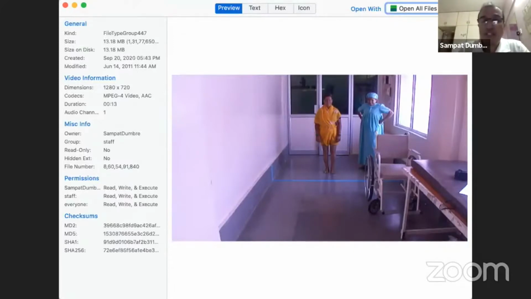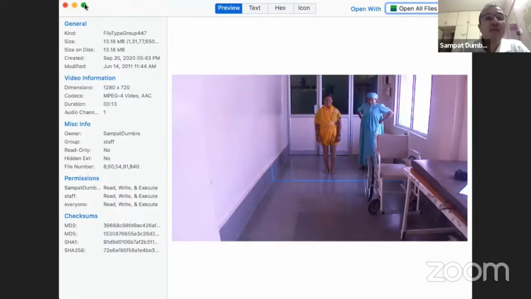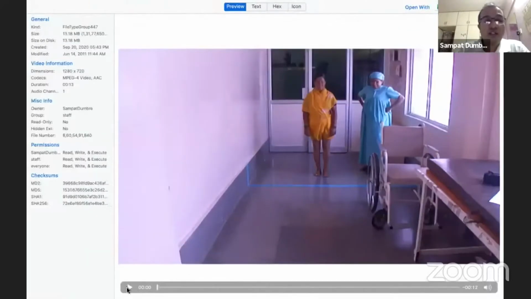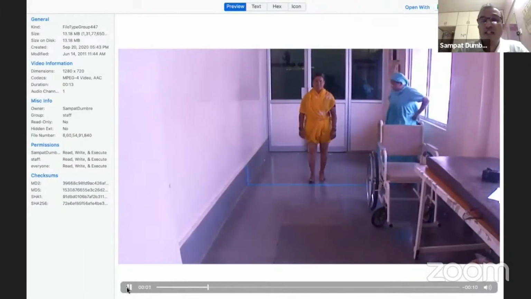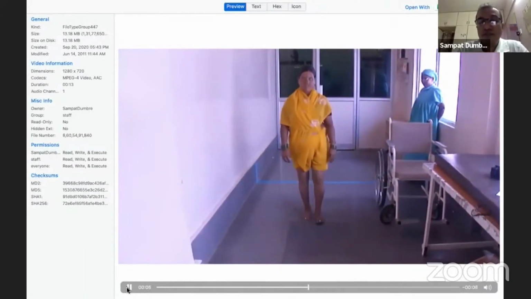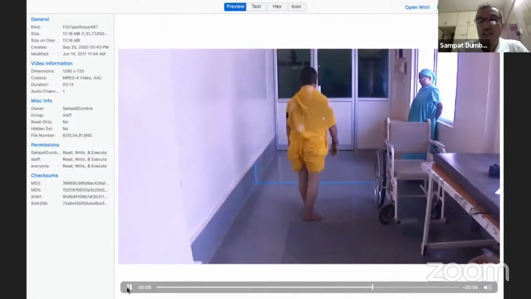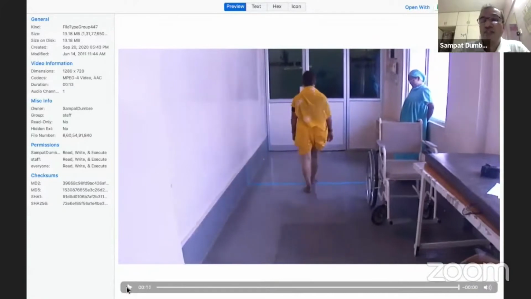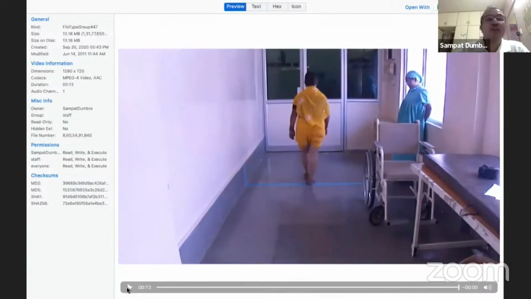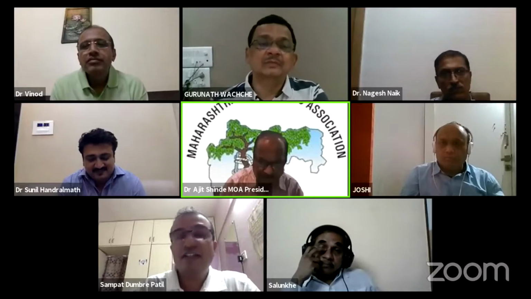This is a charitable place where I'm doing this surgery. And she said, look at her video, sir. She says, now I'm walking so nicely, why do I need surgery on the other side? She's a farmer. One side I have operated, one side I have not operated. Can you make out which side is operated and which side is not operated? She is a farmer, very honest in her feedback, not like other people.